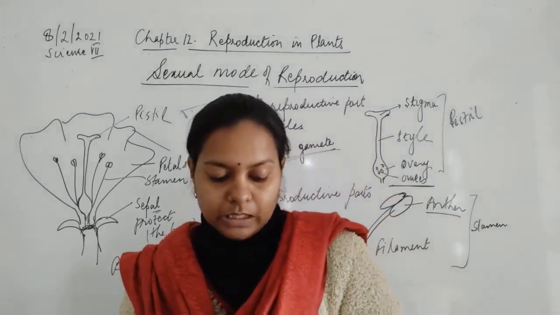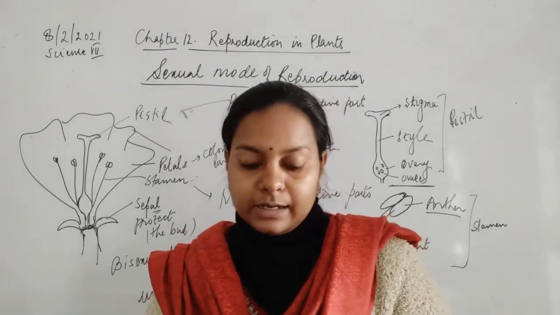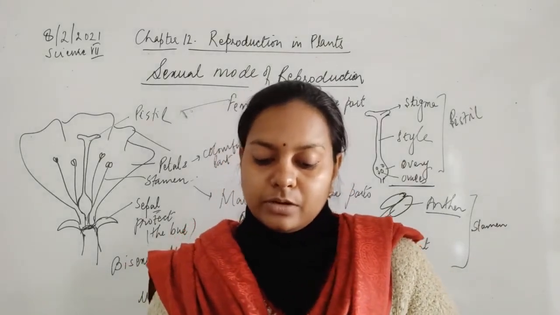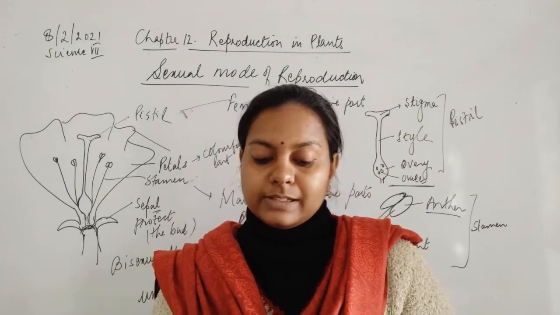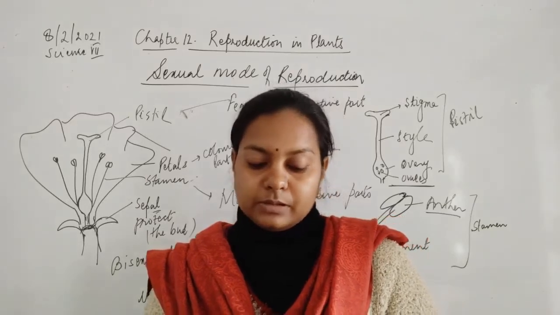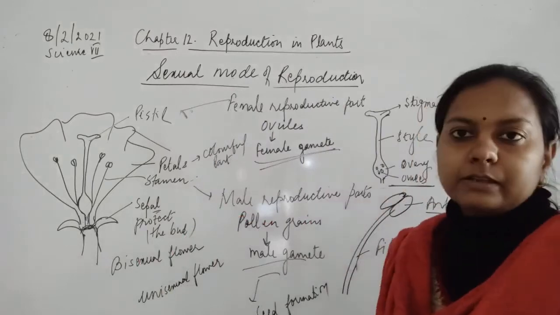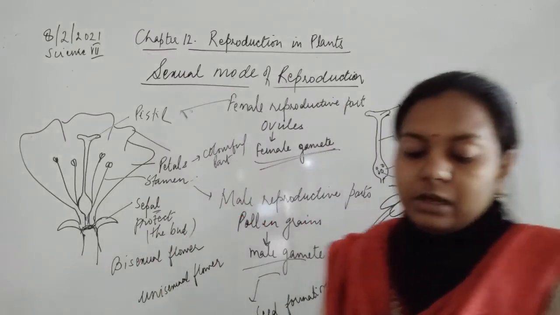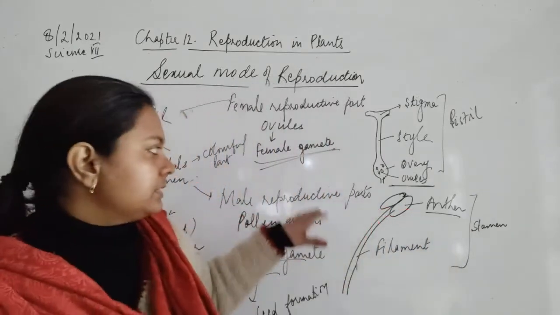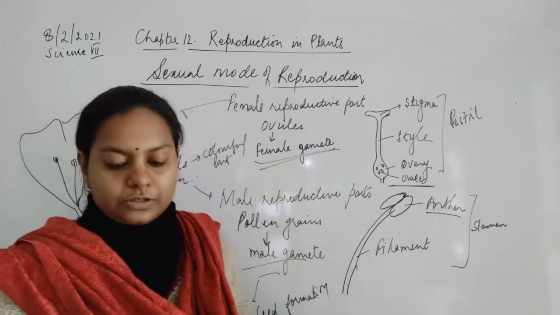Okay. Now we move on to the next thing in your book. We'll discuss that as activity number 12.4. It is given: take a mustard, China rose or a petunia flower and separate its reproductive parts. Study the various parts of a stamen and pistil as I have drawn here. Okay, we have seen this. Now, if a flower contains either only the pistil or only the stamen, then such flowers are known as unisexual flowers.